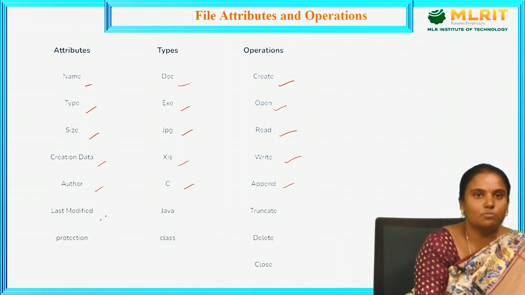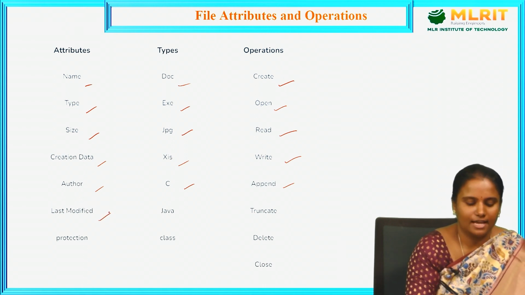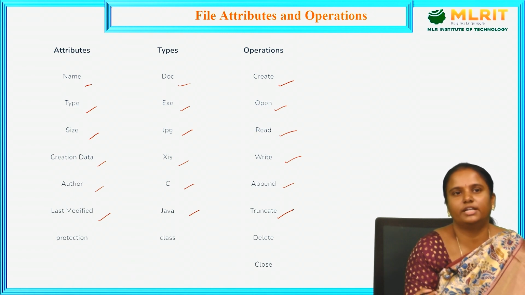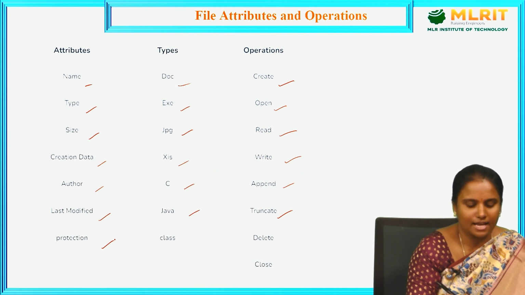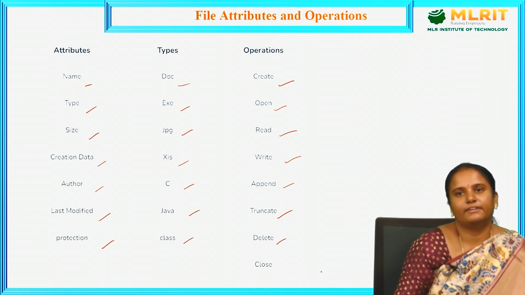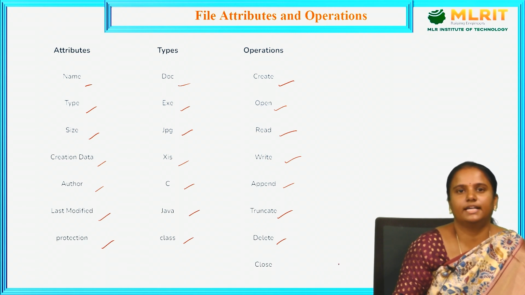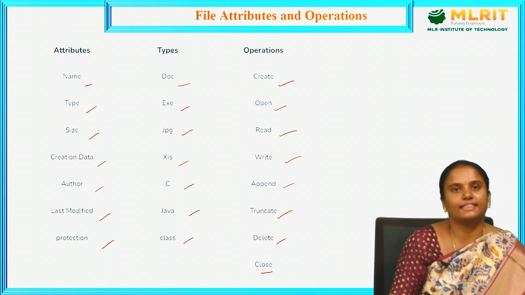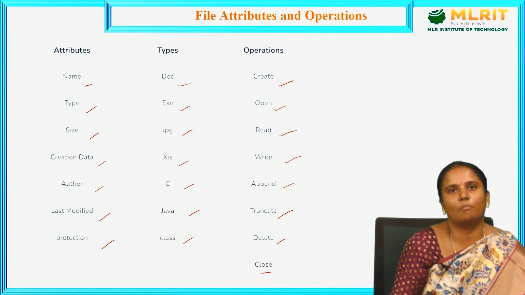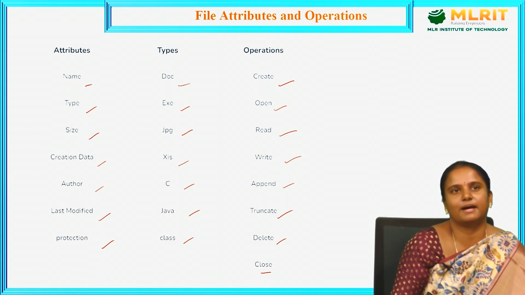Next, last modified, any updation of the file, and the type is Java, and the operation is truncate. Truncate means we are going to delete. Next, protection means we are protecting the data, and the type is class, and the operation is delete. So, whether the protection is done, insert or delete. So last is close.